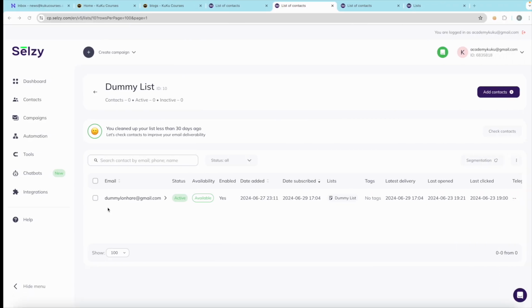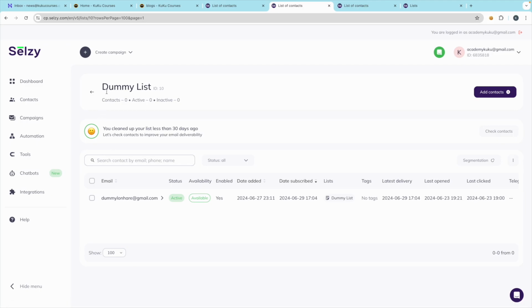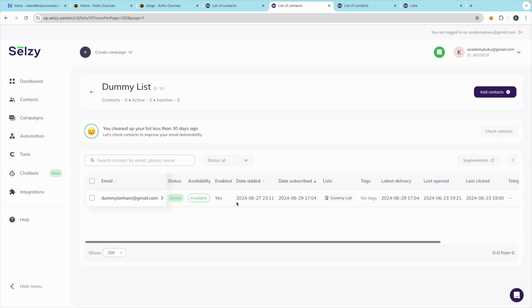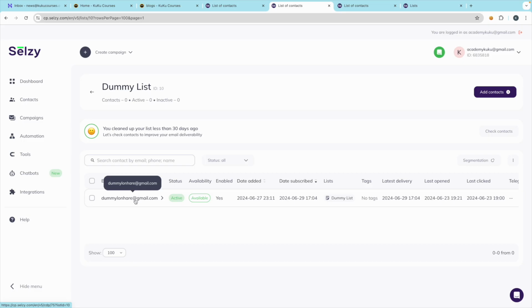So right now this dummy Lonare, when he filled the form here and submitted it, that information has been stored in the list, and the list name we have here is the dummy list. And here you can see this contact, this email address has now been added to the list, and that's it. So you have got the email of the people. This is very amazing.